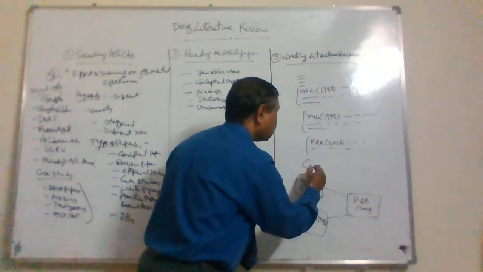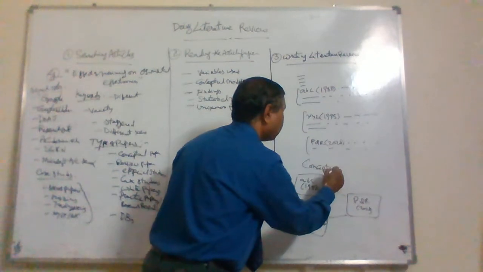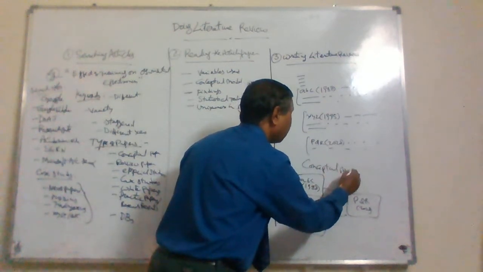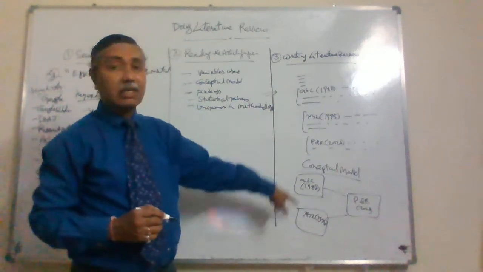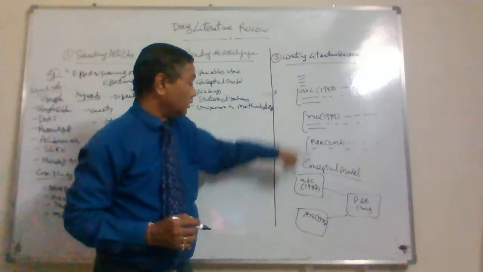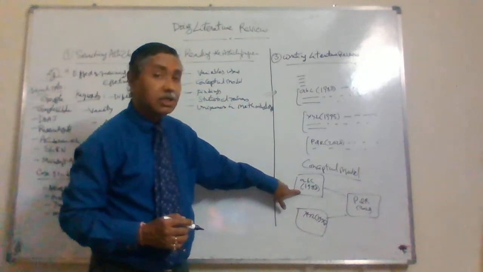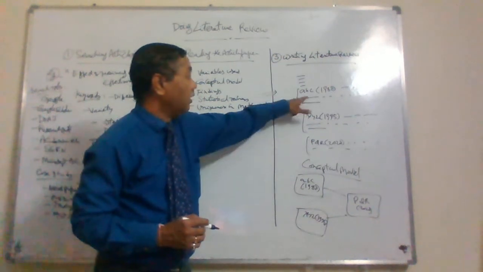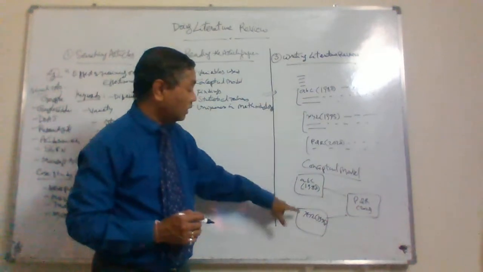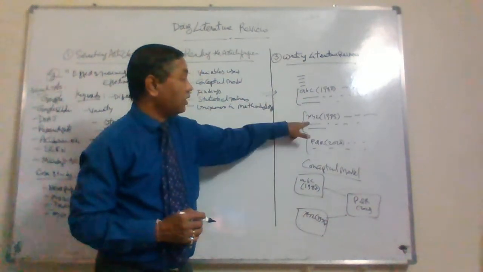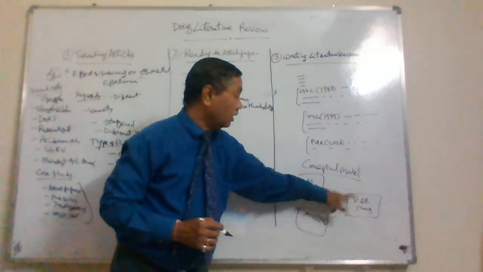This is nothing but the conceptual model. You got it based on the literature review, based on these factors. The factors you are using here are referred to in this paper. Similarly, the variable used here is referred to in this paper.